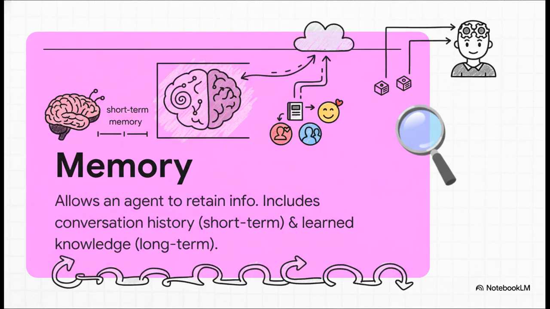And of course, none of this works without memory. Memory is what stops you from having to explain everything all over again every time you talk to the agent. You've got short-term memory, which keeps track of the current conversation, and you've got long-term memory, which lets the agent remember facts about you, learn your preferences, and build a truly personalized experience over time.